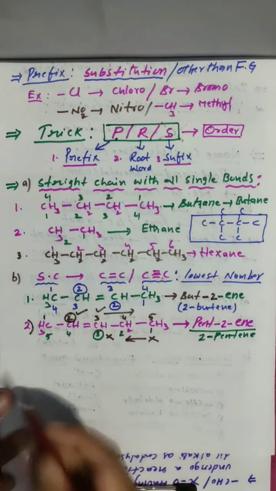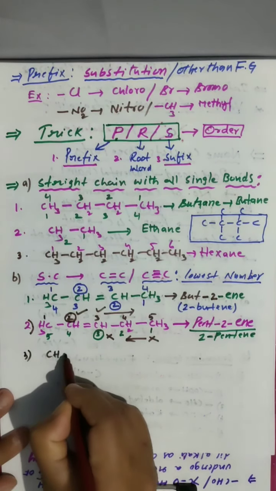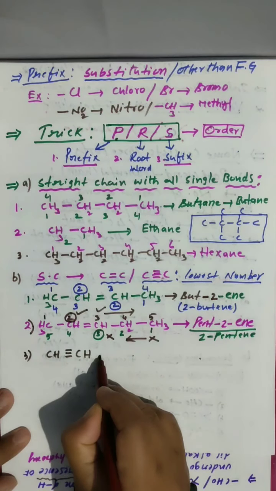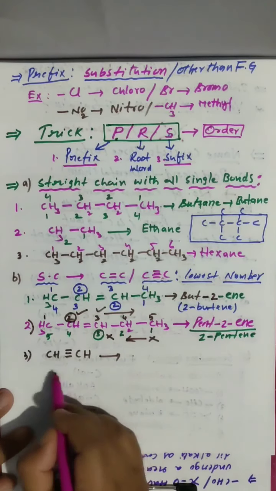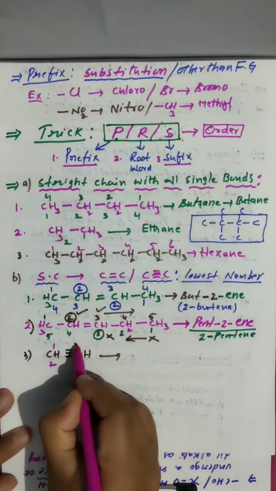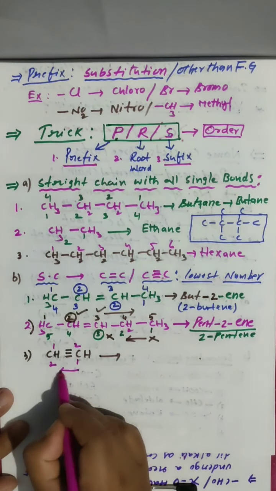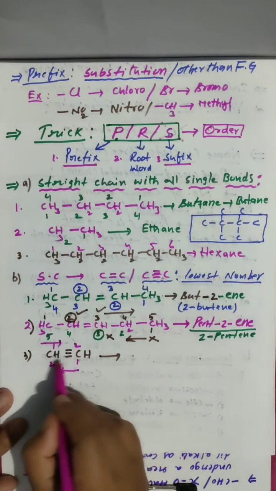Like this. Now I am giving a triple bond. CH≡CH. Look here. How many carbons are there? 1, 2. Whether you are moving right to left or left to right, the triple bonded carbon is getting the same number only.